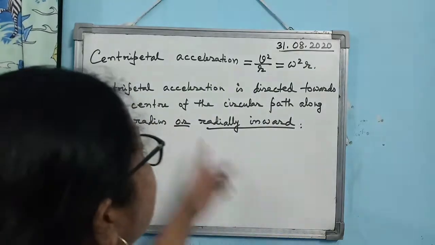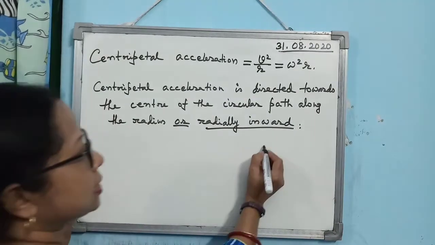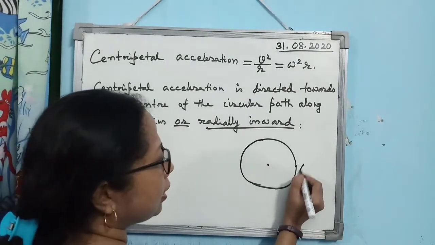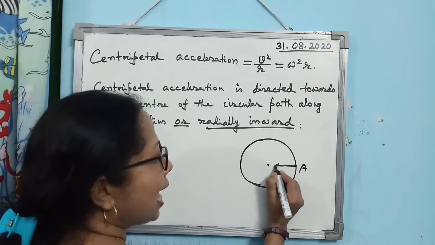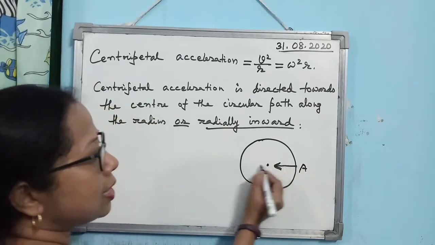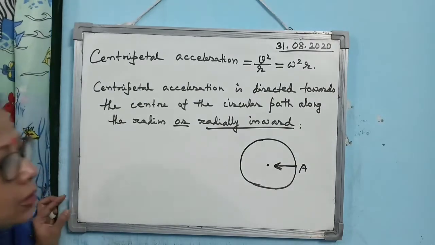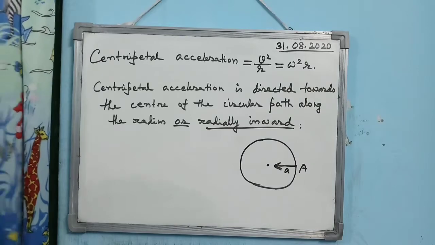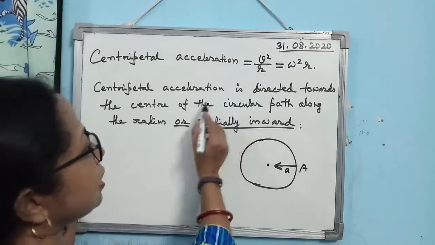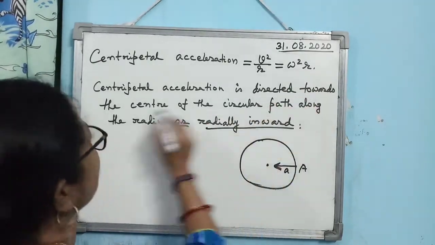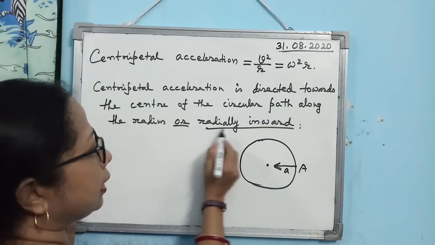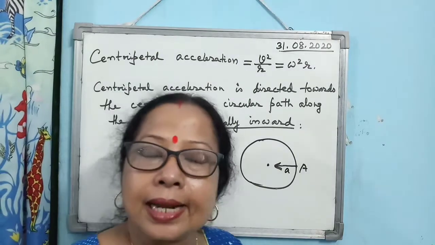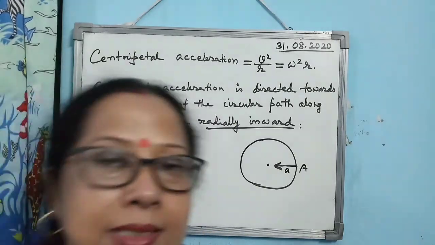And what is the direction of the centripetal acceleration? Suppose at the point A the body is there, the direction is along the radius towards the center of the circle. So you see, this is the direction of the centripetal acceleration. You must remember it. And that's why, instead of writing this full sentence, towards the center of the circular path along the radius, one may write it like this: radially inward. Alright, that is the direction of the centripetal acceleration.